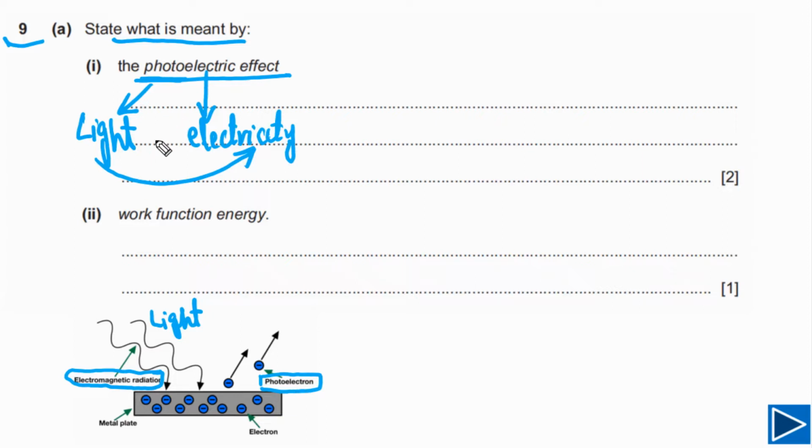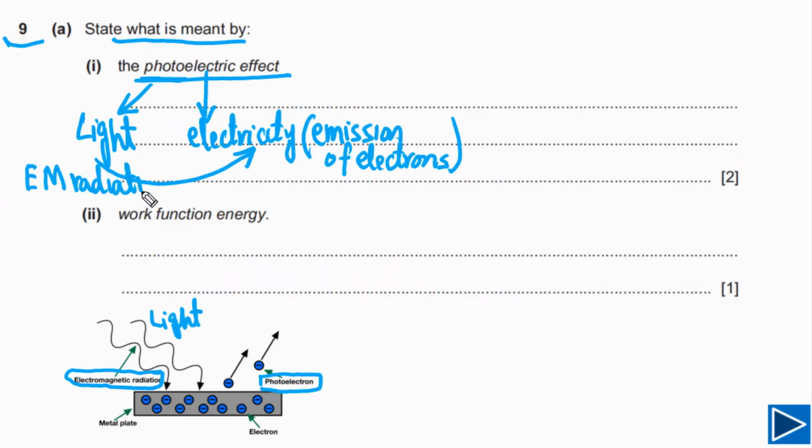So photoelectric effect simply means emission of electrons. We can write down emission of electrons from metal surface, or simply you can say from metal. Emission of electrons from metal due to light, meaning EM radiation, electromagnetic radiations. So photoelectric effect simply means emission of electrons from metal due to electromagnetic radiations. That is called photoelectric effect.